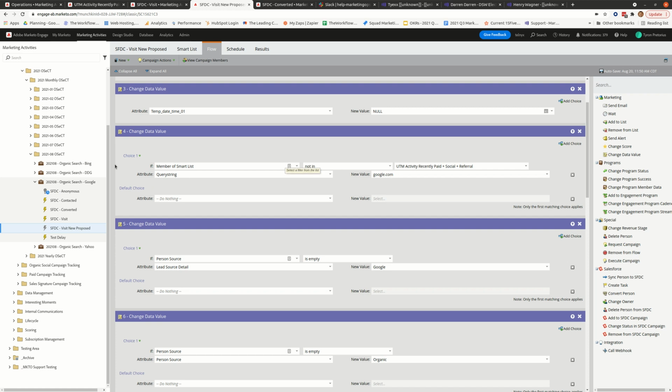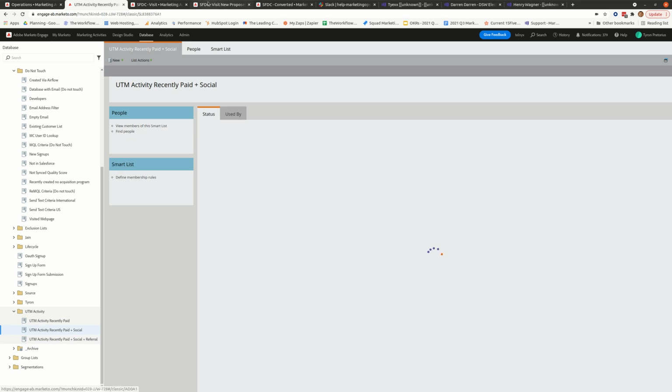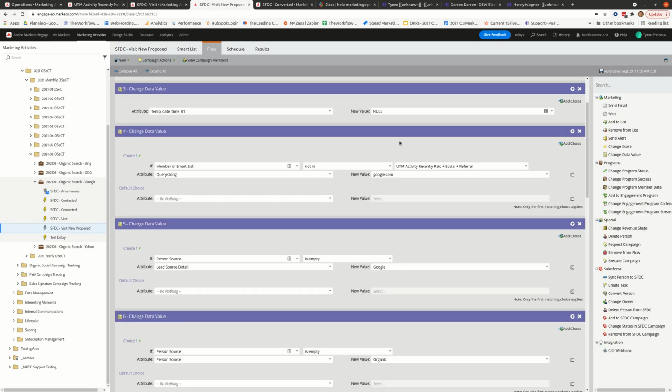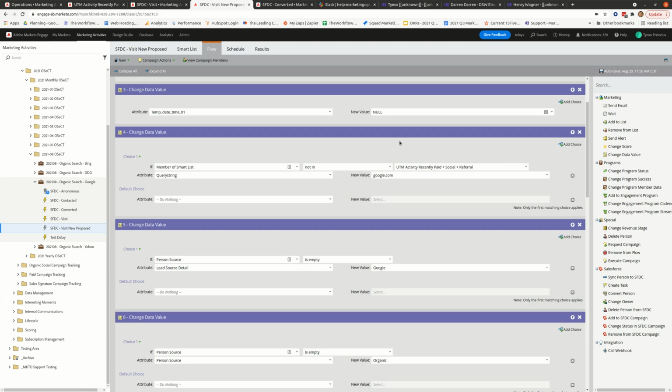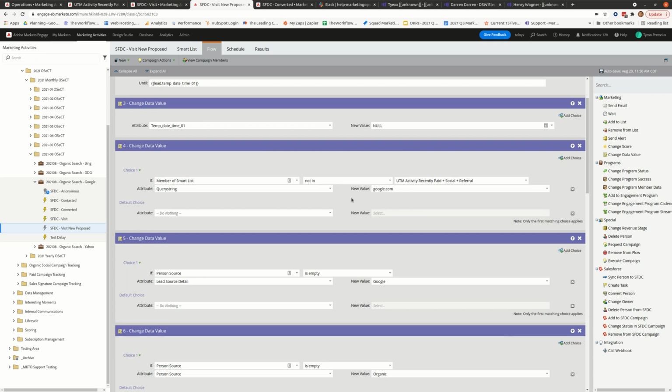And then if this were an organic social program, the only thing that should be prioritized above organic social is paid. So we'd use the UTM activity recently paid smart list in here. If it's an organic referral, then the only campaigns that should run ahead of that are paid and organic social. So then organic referral would use this smart list. So I think this is the strategy we can use moving forward to prioritize these campaigns for the first search attribution fields and also for the query string parameter.